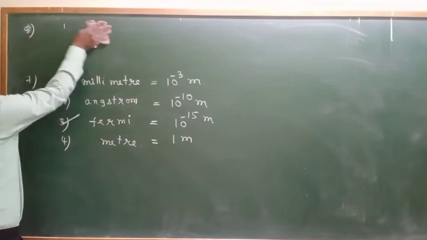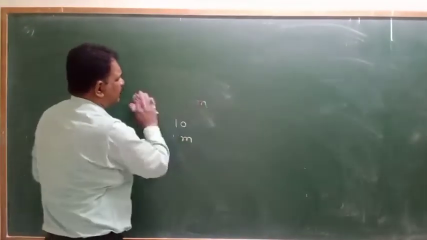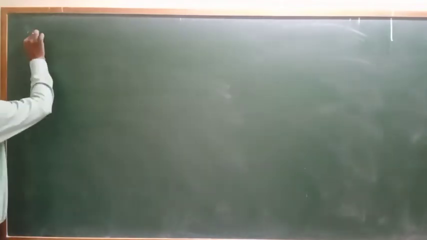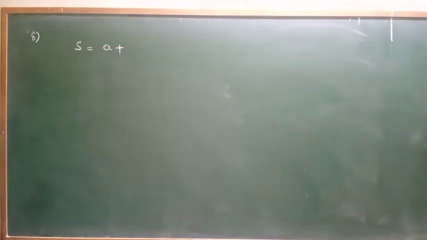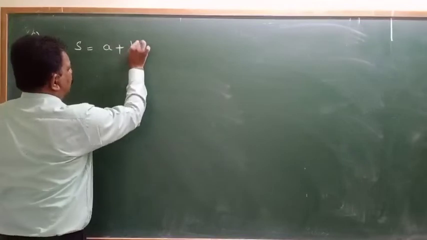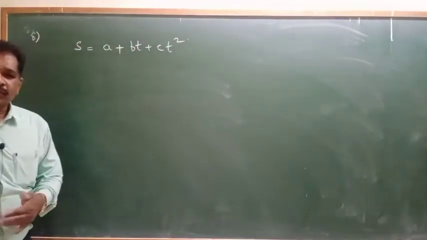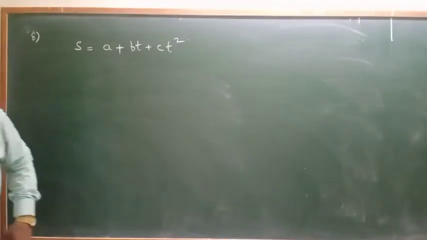See the 8th question. What they are giving, see. S is equal to A plus BT plus CT square.